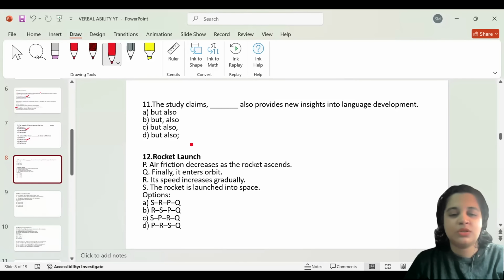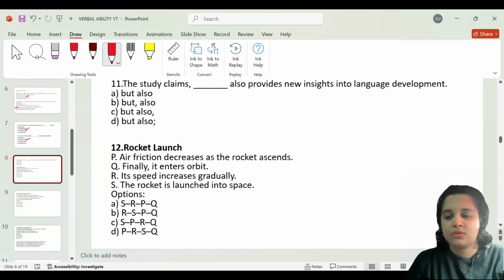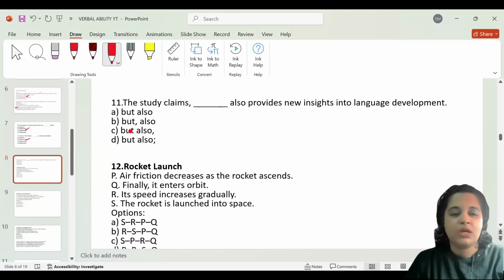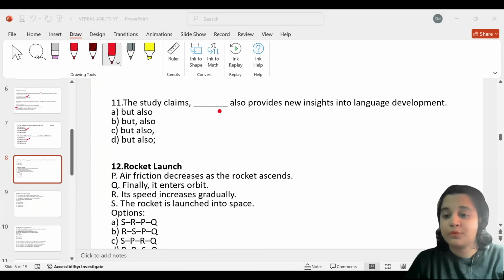The next question is about using but and also. Here we have to take care of the punctuation marks, because that is going to play a major role. The study claims blank also provides new insights into language development. The study claims but also provides new insights into language development. We have to choose the most appropriate one.